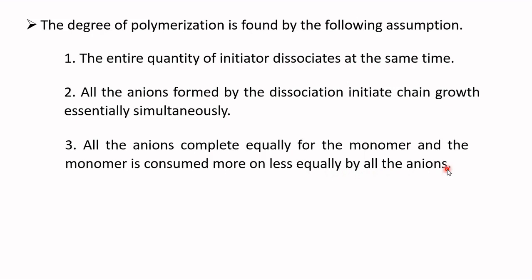So far, I have discussed the cationic chain growth polymerization by taking an example of the polymerization of isobutylene, and I have explained the anionic chain growth polymerization by considering the polymerization of acrylonitrile. Hope you understood both of them. Thank you very much.